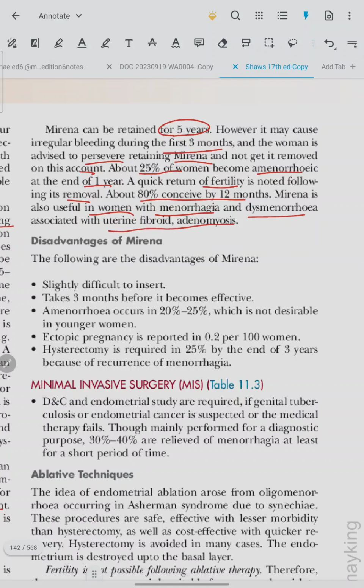Disadvantages of Mirena. It is slightly difficult to insert, takes 3 months before it becomes effective. Amenorrhea occurs in 20 to 25%, which is not desirable in younger women. Ectopic pregnancy rate is reported at 0.2 per 100 women. Hysterectomy is required in 25% by the end of 3 years because of recurrence of menorrhagia.